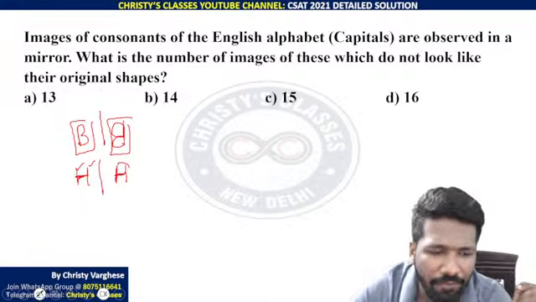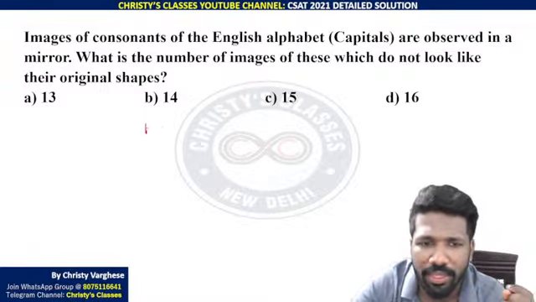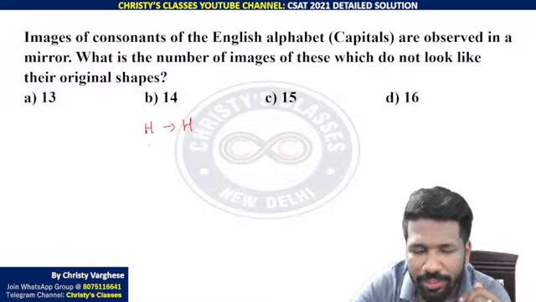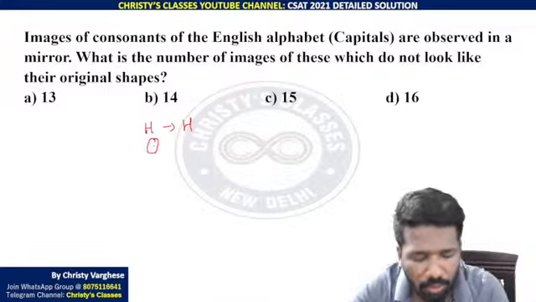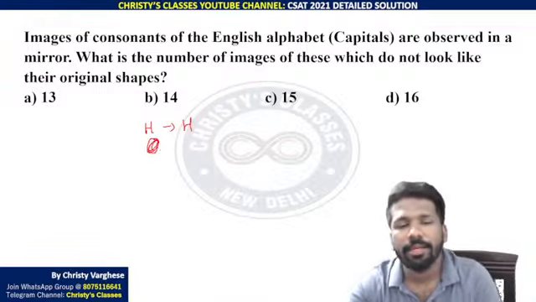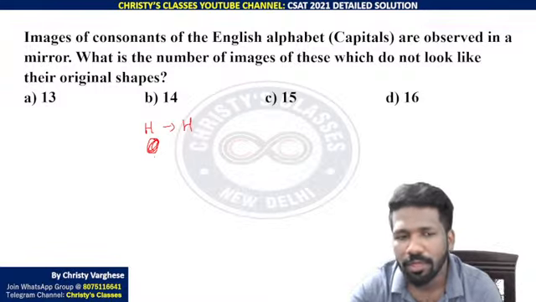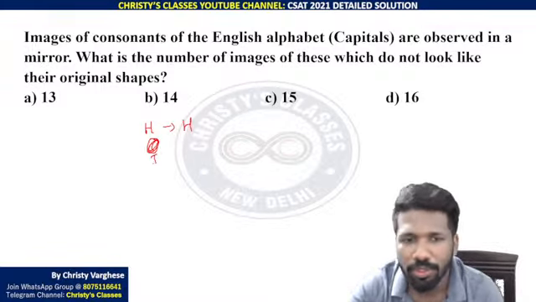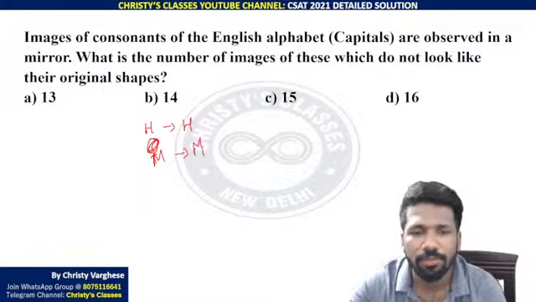Likewise, you can find which letters look the same when reversed, like H. I told you H reversed is also H. Then O, sorry, O is a vowel, so we don't need it. G we cannot. A, B, C, D are not possible. F is not possible. G is not possible. H is possible. I is possible, but I is a vowel, so don't include I. J is not possible. K is not possible. L is not possible. M is possible now. M reversed is also M.